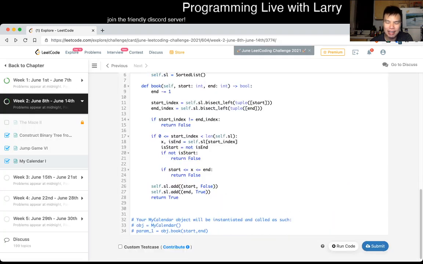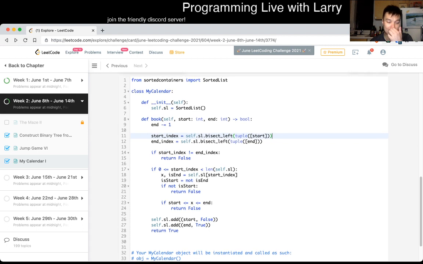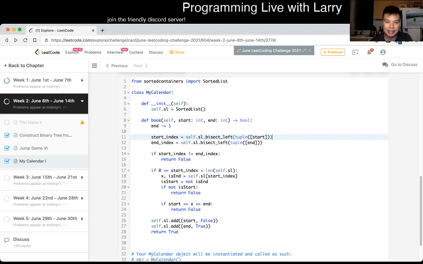I think I tried a little bit too hard, looking back. I tried to make this like a prefix sum kind of thing, which I generally like thinking about things in a prefix sum kind of way because it comes in a lot more handy in different places. But I think what we looked at very briefly at the binary search tree solution is that if I just put the actual segment in the binary search tree, then I could have just binary searched for the next one and then seen if it overlaps, and then looked at the previous element to see if that overlaps. And that would have saved me a lot more time.